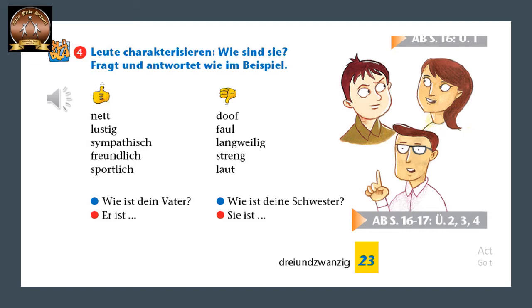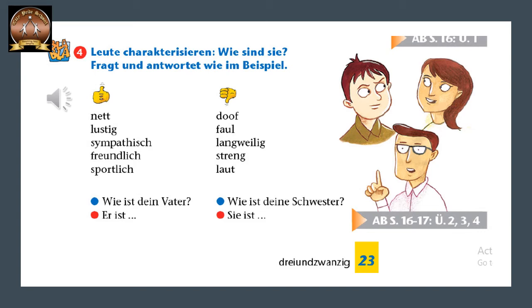Sympathisch. That we have learnt. Sympathisch is friendly. Freundlich is also friendly. Freundlich. Sportlich. Sportlich means likes to do sports. A sporty person. Okay. Now we'll go to the next column. Thumbs down. Doof. Doof means stupid.